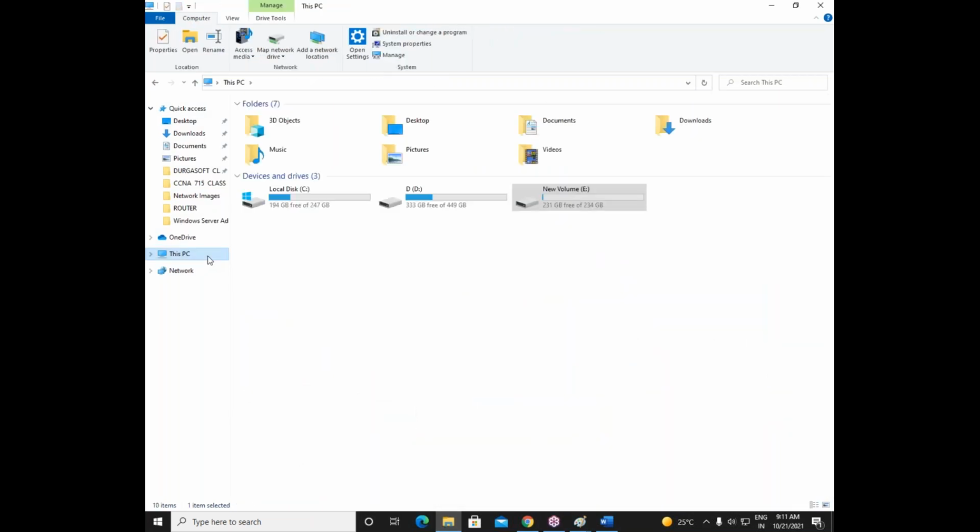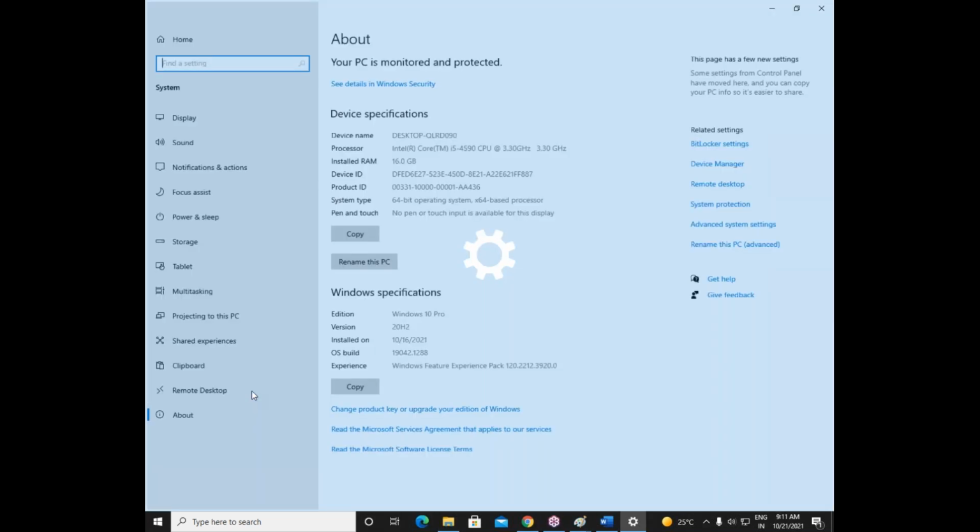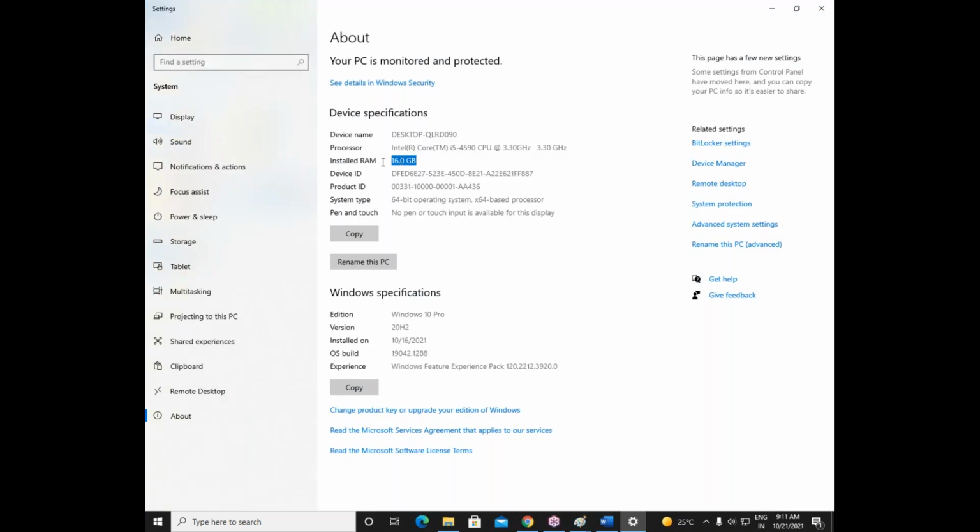Just go to this option, this PC, right click on this PC, go to properties of this PC. Here it will show you. See what it is showing? It is showing 16 GB RAM in my computer, and it is showing i5 processor. That means my computer has sufficient hardware to create multiple virtual machines.